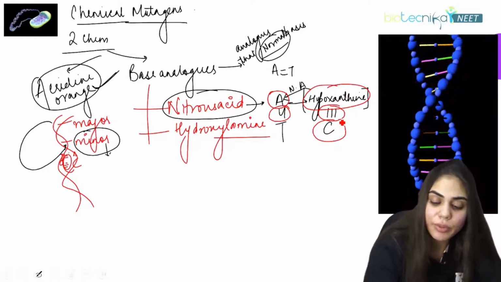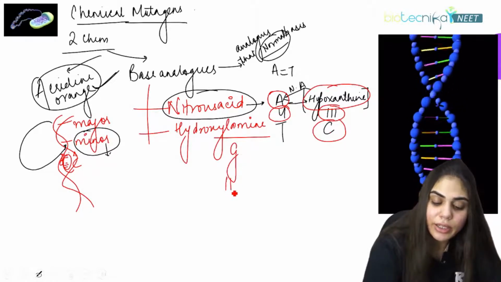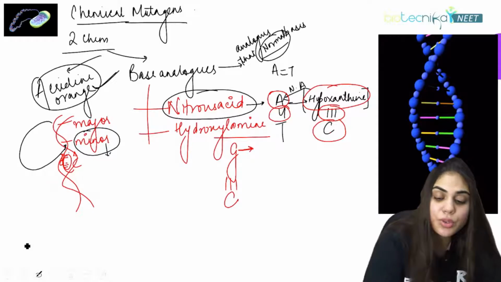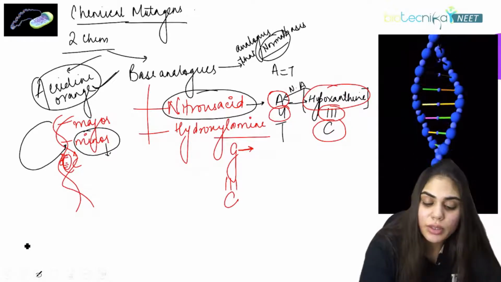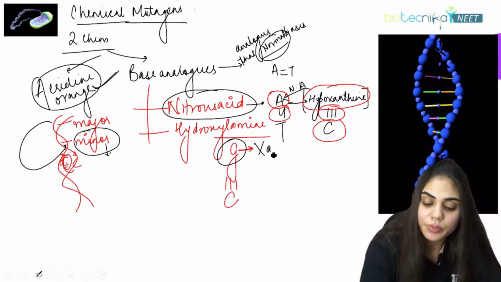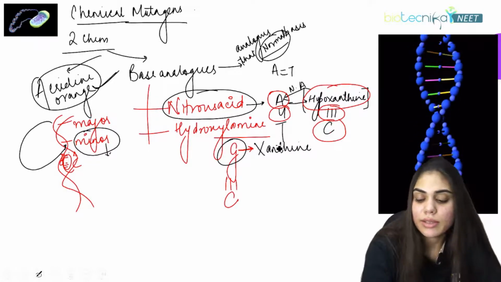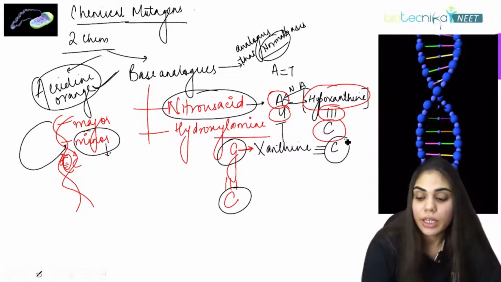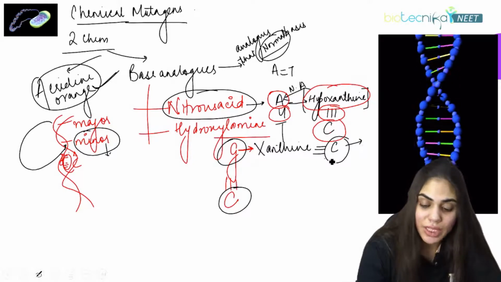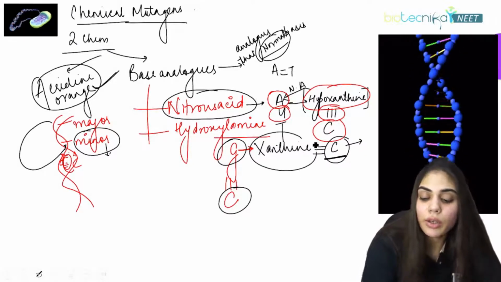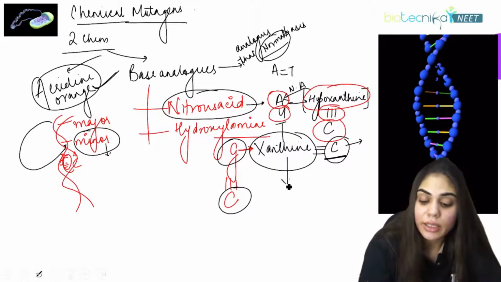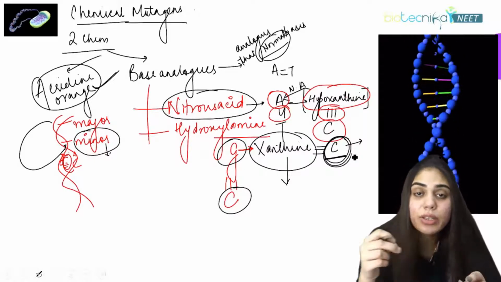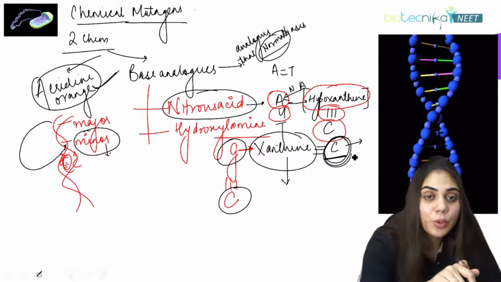What is another example for this? Suppose this is G. It has a triple bond with cytosine. What is G here? G is guanine. But when it is exposed to nitrous acid, it converts guanine to xanthine. Now this xanthine again pairs with cytosine, but this time the cytosine is different. It will have another chemical adduct associated with it because it is not the normal guanine here. It is xanthine that is pairing with cytosine. Again, it will change the sequence of the DNA. So this is how chemical mutagens work.